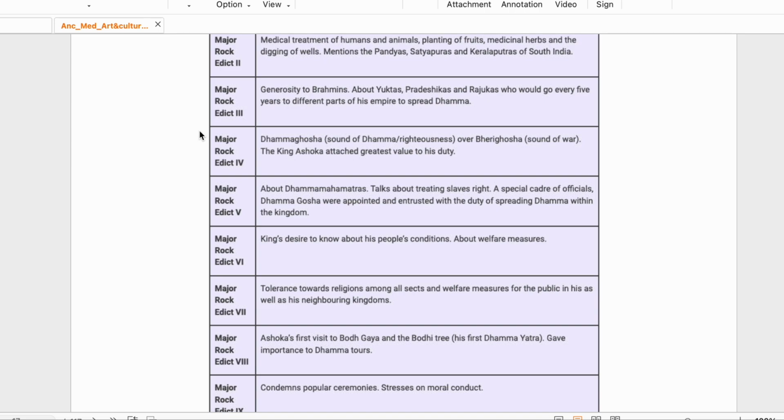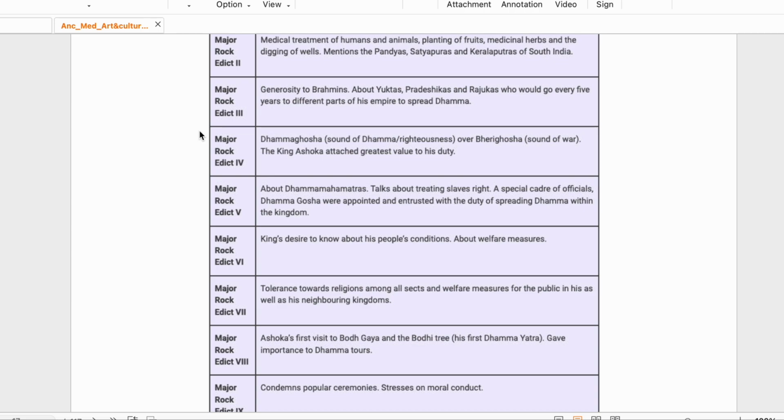Rock Edict 4, Dhammaghosa. Dhammaghosa was what? First he wanted to win people through battles. Dhammaghosa was through philosophy, through ethos, through ethics. This was Dhammaghosa, over Bheri Ghosha, the sound of war. Okay? Righteousness over war. The king Ashoka attached greatest value to his duty.